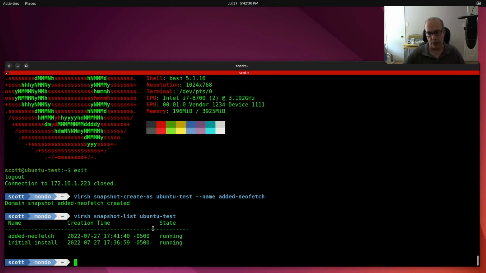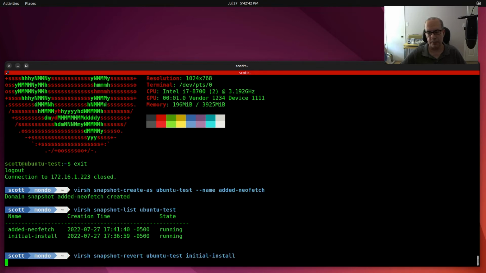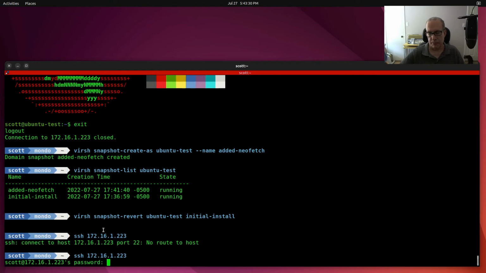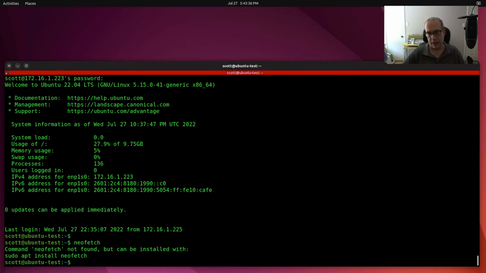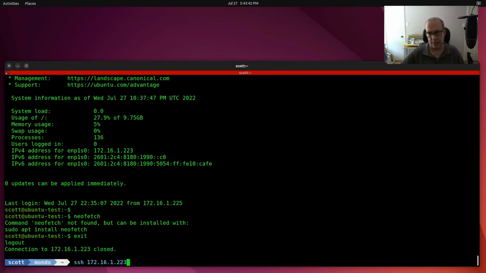Now what we're going to do is restore the initial snapshot with the virsh snapshot-revert ubuntu-test initial install. And now that it's signed back on, we'll do a neofetch, and you can see that neofetch is not installed. So we could exit back out of here.